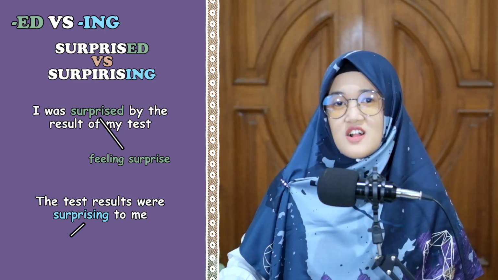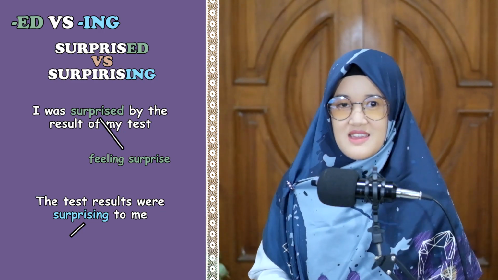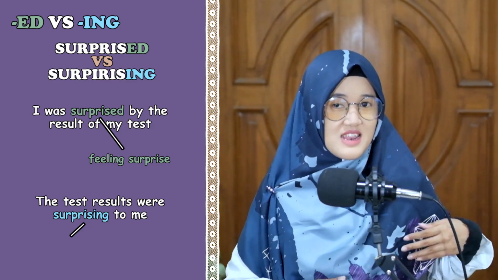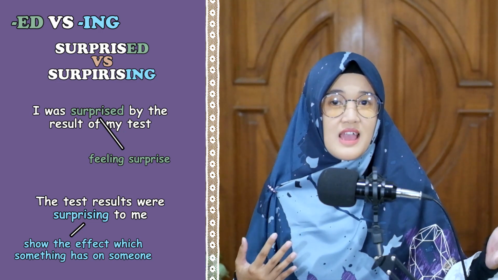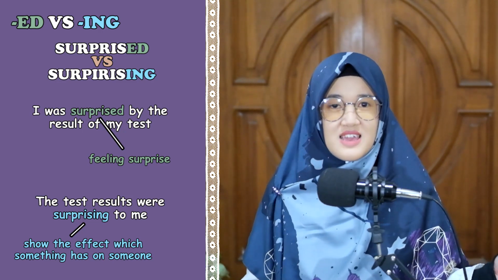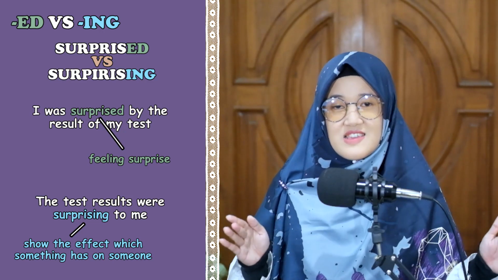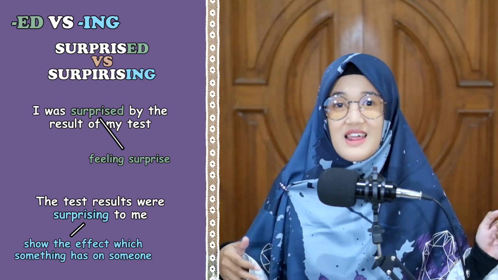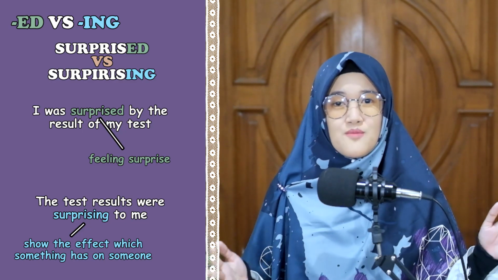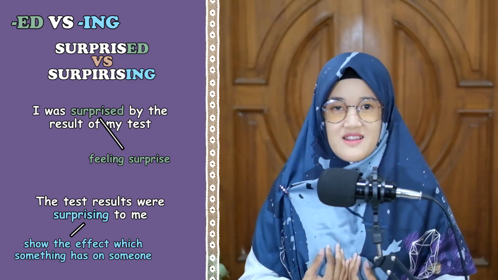The test results were surprising to me. Adjectives that end in ing show the effect which something has on a person or thing. We use ing adjectives to describe how something, like a test, makes someone like me feel.